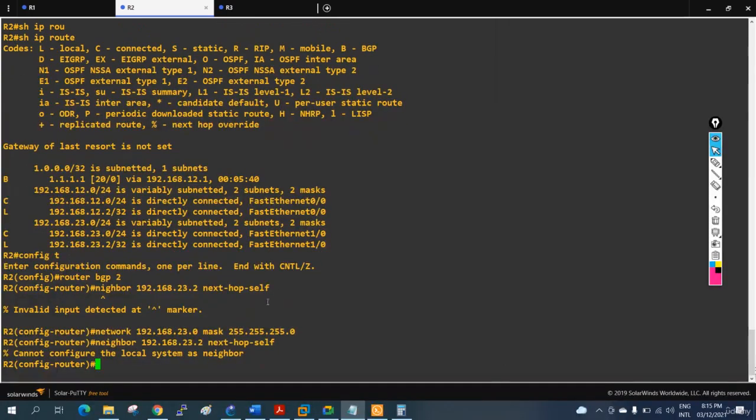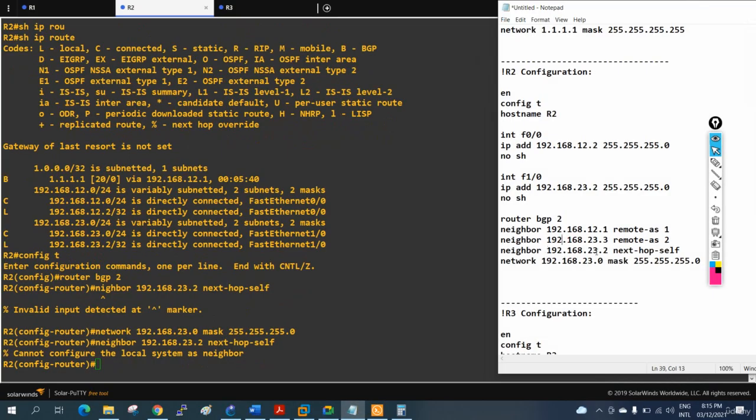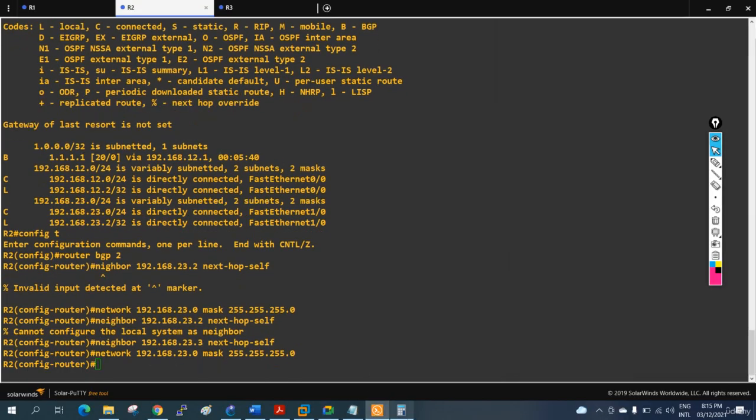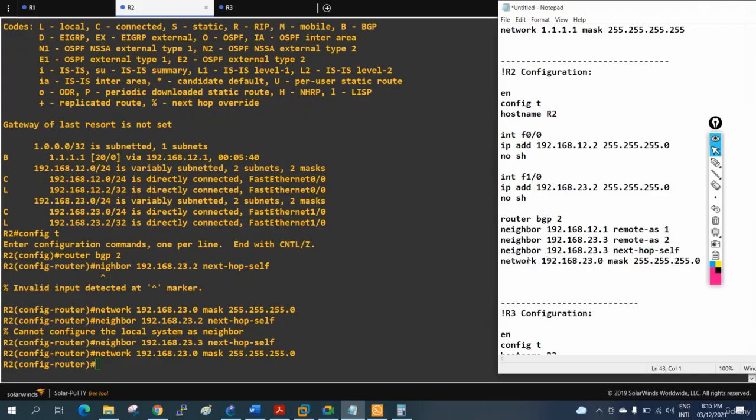Now it says cannot configure local system as neighbor. Okay, sorry, this IP should be 3. Let me copy paste here and check. I will explain this. The first time what I wrote was the correct one. See here what I am saying: neighbor, this is my neighbor. To the neighbor I am saying the next hop is myself.